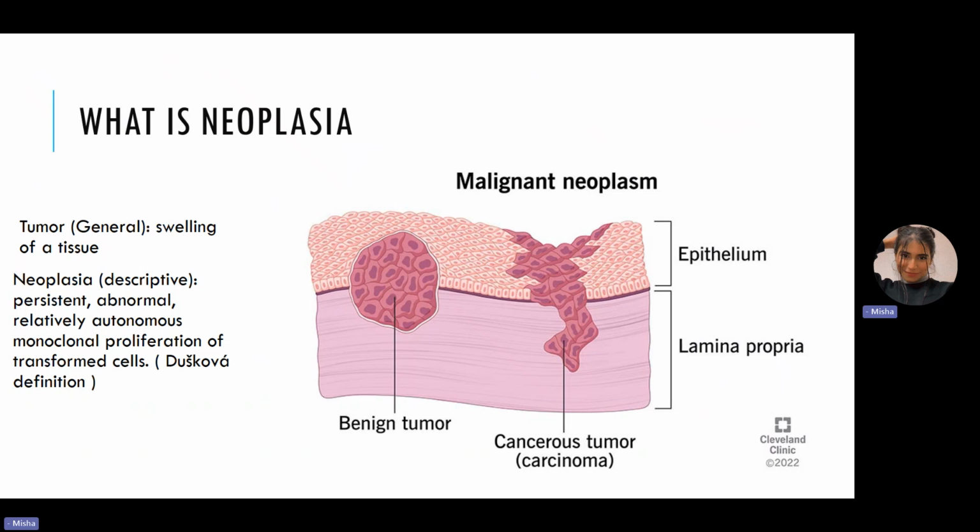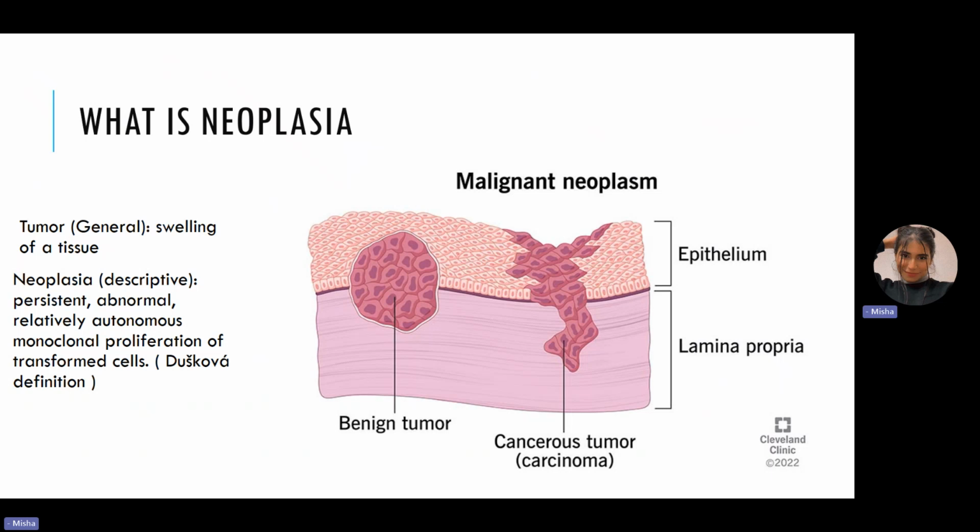It's a persistent, abnormal, relatively autonomous, monoclonal. Monoclonal is very important. Remember to say monoclonal proliferation of transformed cells. There's also another definition that you can say, which is neoplasia, the pathogenetic one, sorry. Fundamentally, genetic disease in which there is a stepwise accumulation of genetic abnormalities combined with the evasion of immunity.